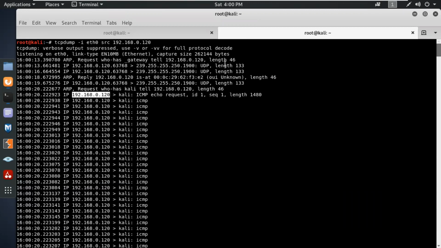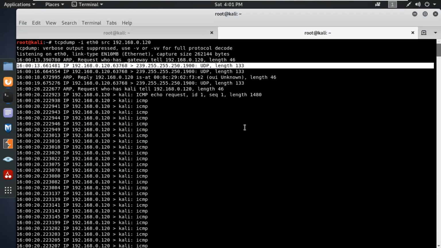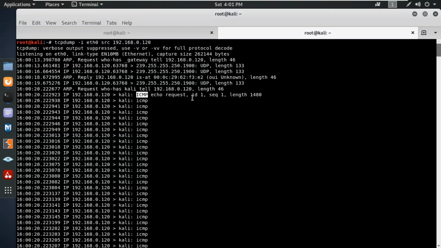And the packet length from broadcasting to the whole network was 33. And the ICMP echo request, id 1, seq 1, the length of the packet that we are sending is 1480.